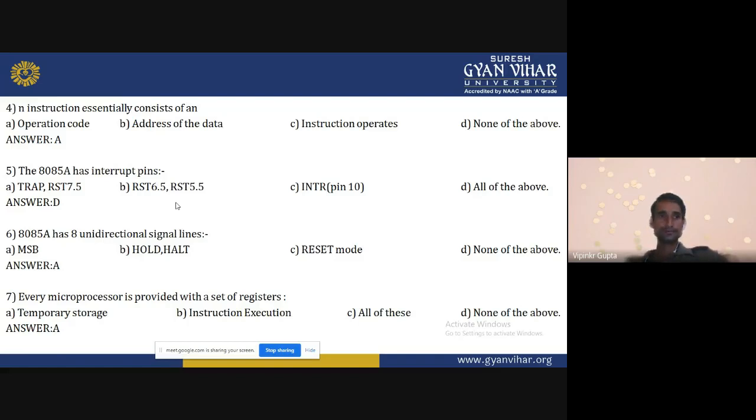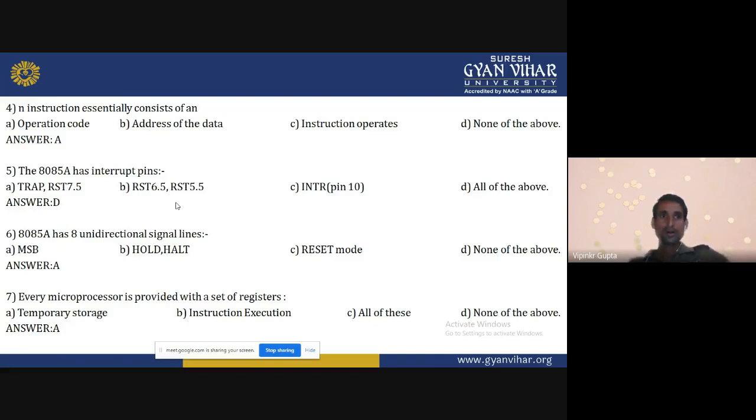All of the above. 8085 has 8 unidirectional signal lines. That is the MBA, MSB, mean, hold and halt, reset mode, none of the above. Unidirectional means it will carry data in only one direction. As we know, address lines, how many address lines are available in 8085? 16 address lines are available in 8085.